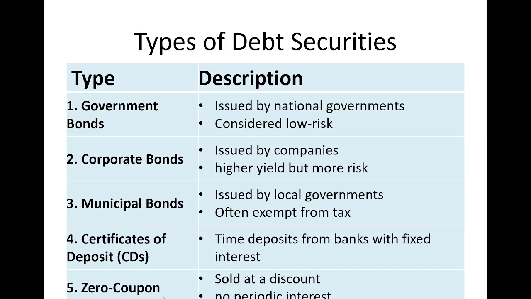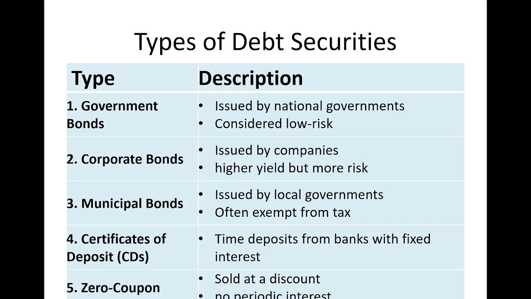Then fifth one, last one is zero coupon bonds. Zero coupon bonds are the bonds which are sold at a discount. That means, for example, if the bond's value is 1 lakh, it is sold at 90,000 to the investor. So investor has to pay 90,000. At the end of the maturity, what happens? You are given the full value. You are given the 1 lakh rupees. So you buy at a discount and you will get at the maturity full value. But there is no periodic interest. So interest rate will not be there. That is the major difference between other bonds and zero coupon bonds.